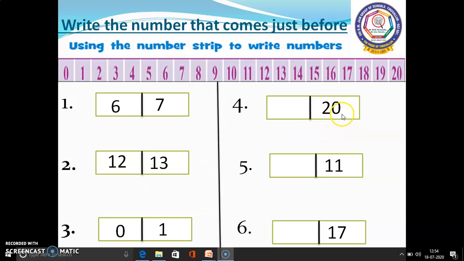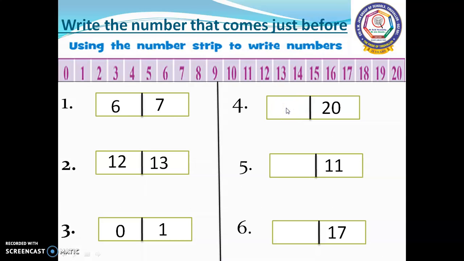What number will come before 20? Yes, 19. So 19 is just before 20. And in fifth sum, 11 is there. What number will come before 11? 10 is there. So we have to write 10. 10 is just before 11. In sixth sum, 17 is there. What number will come before 17? Yes, 16. So we have to write 16 here. 16 is just before 17.